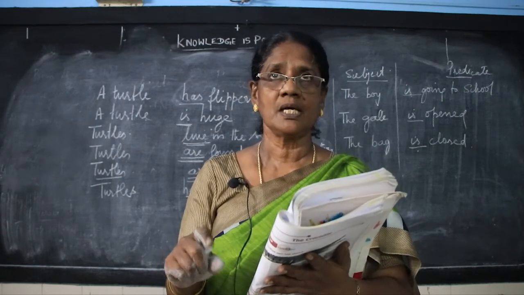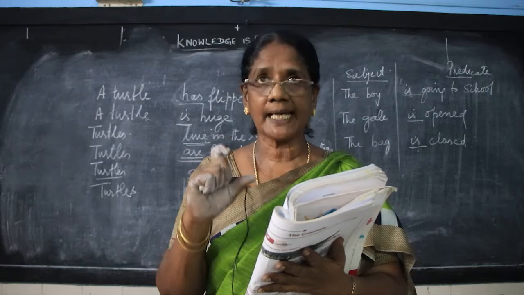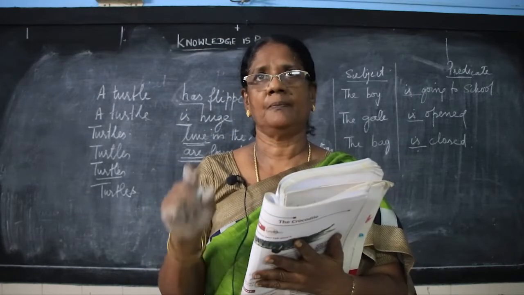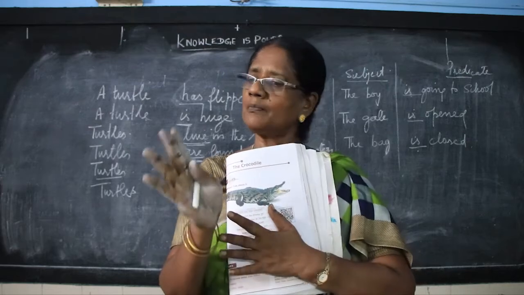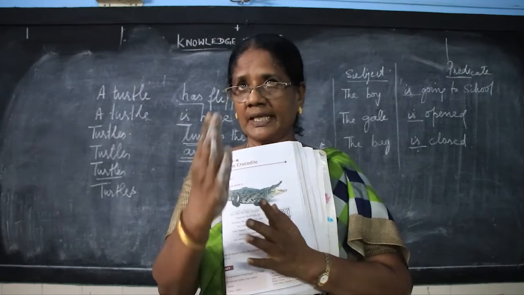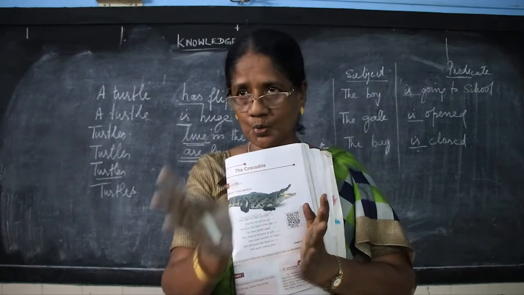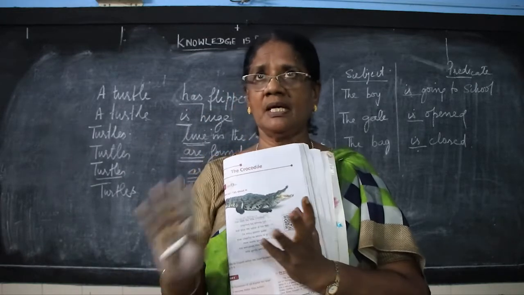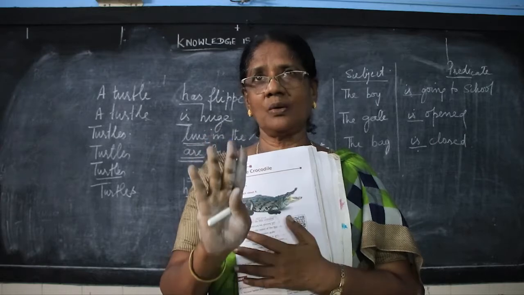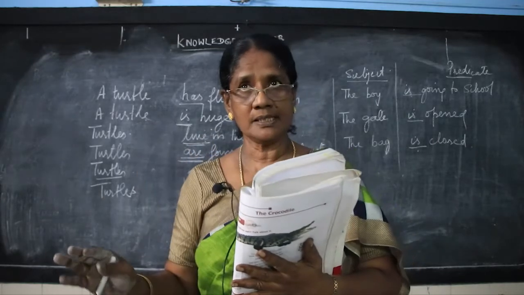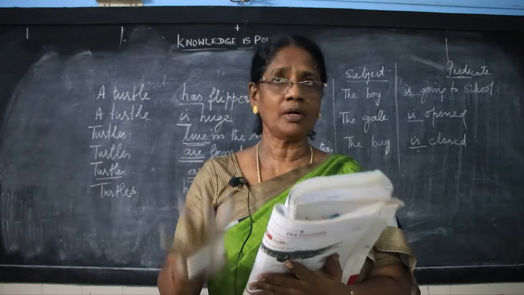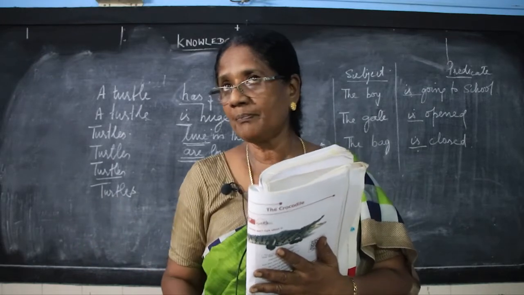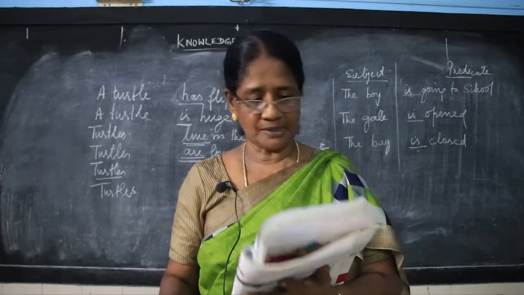Understand the difference? Tortoises have tiny feet, but the turtles have flippers. Flippers are flat webbed feet with which they swim, pushing the water back. Webbed flat feet are known as flippers for turtles. Small feet for tortoises. This is the difference you have to find. Tortoises have no flippers, turtles have flippers.